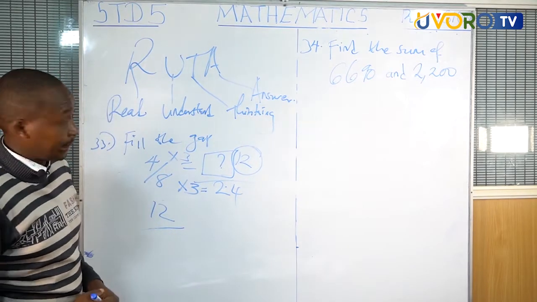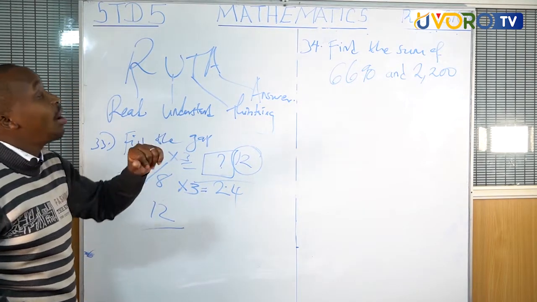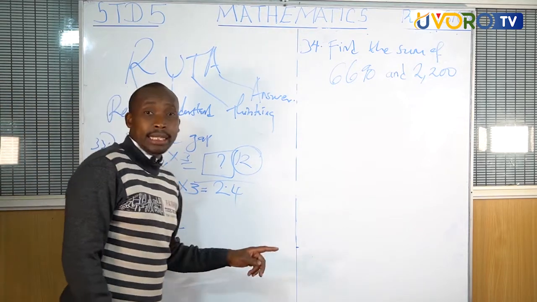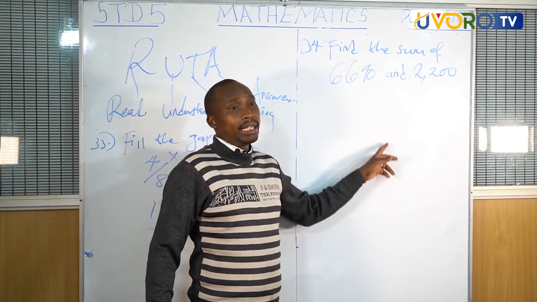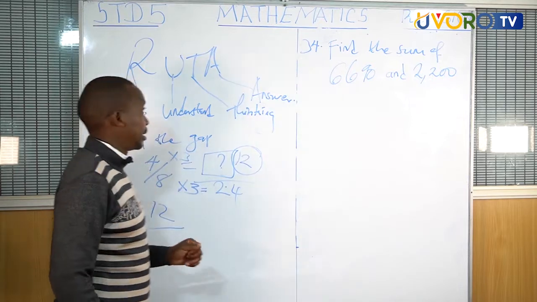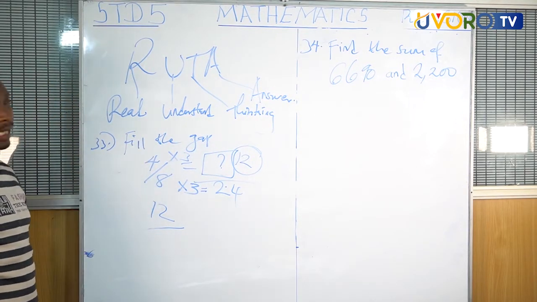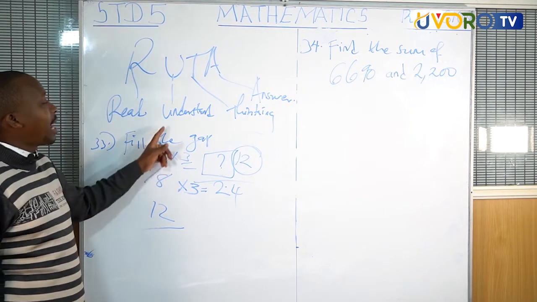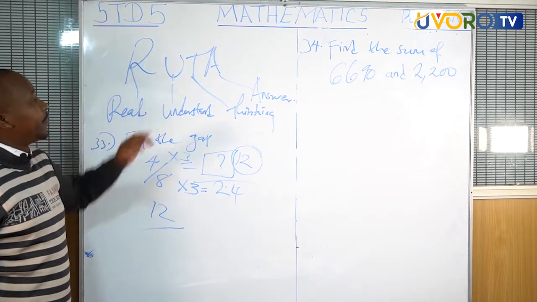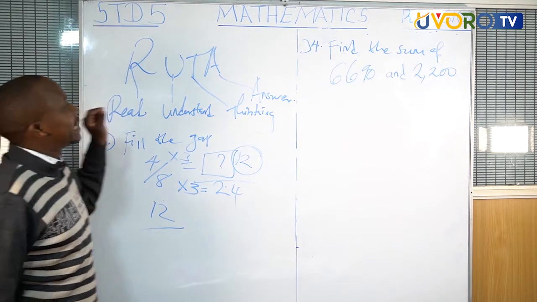R for reading. Let's read. Find the sum of 6,690 and 2,200. T for thinking. U for understanding.